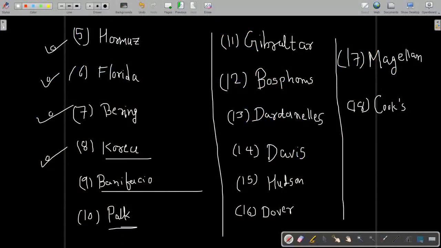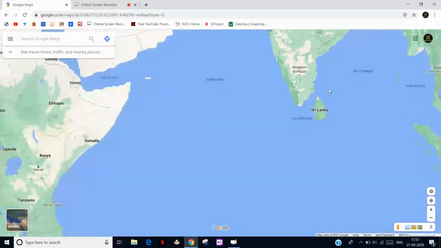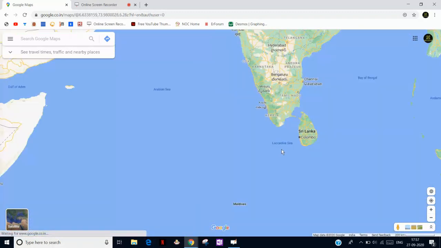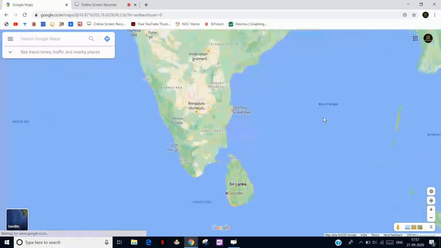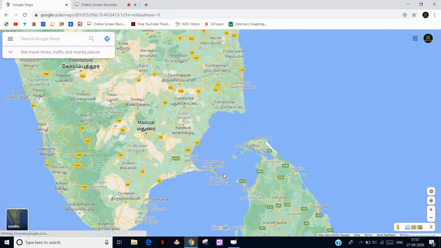Don't forget Palk Strait. I hope you all know the Palk Strait, which separates India and Sri Lanka, and it connects the Indian Ocean to the Bay of Bengal. Okay, here is the Bay of Bengal, and this is the Palk Strait. This separates India and Sri Lanka.